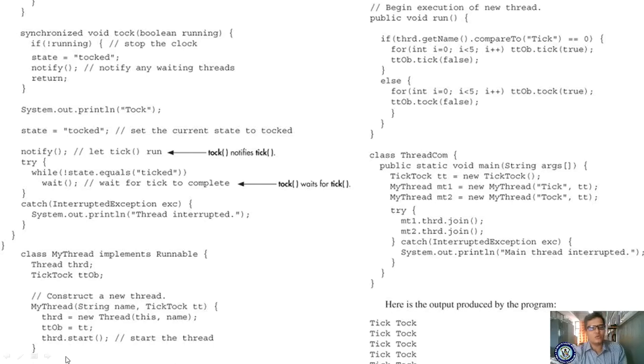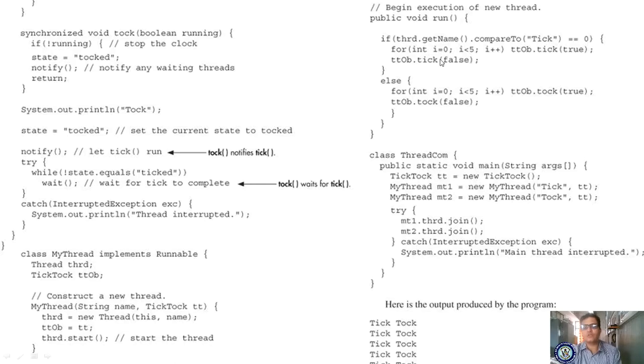Now you are starting the thread. If you start the thread, the run method has to be called automatically, right? Thread.start, and the run method has to execute. While running the thread's run method, you are writing one condition: if Thread.getName, what is the thread? The thread object, right? Thread.getName method accesses the name of the thread and compares it to tick. If it is tick, equal to 0, and the condition is true, it enters the for loop.